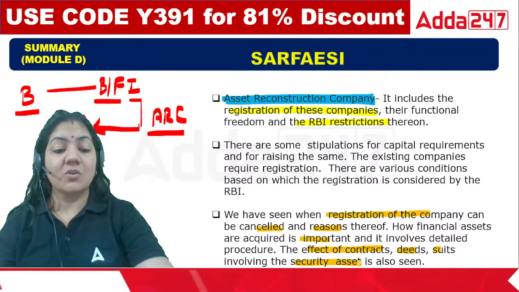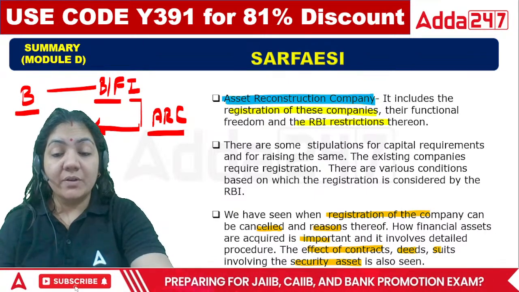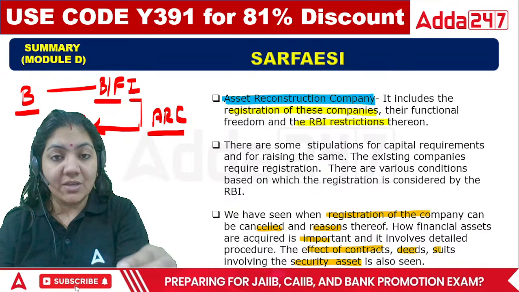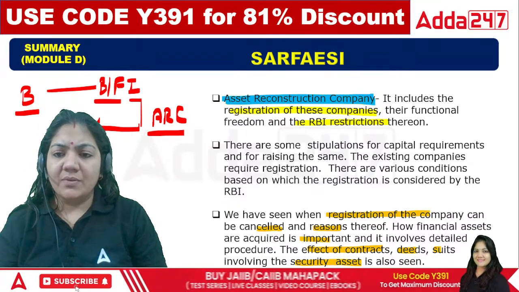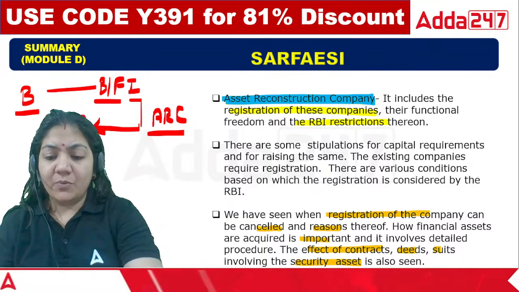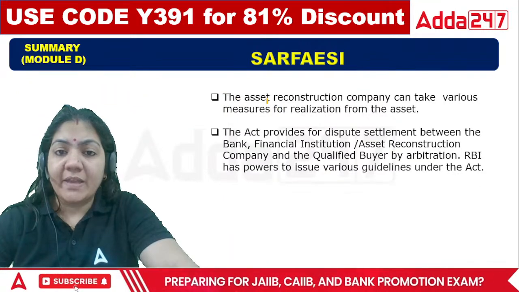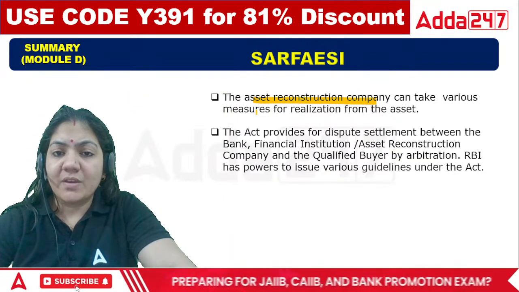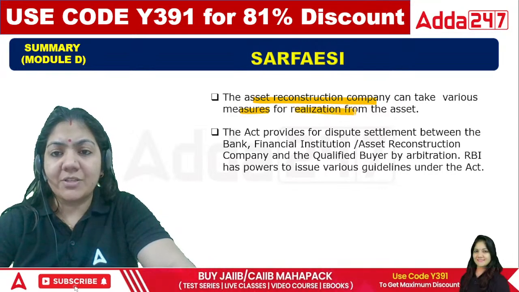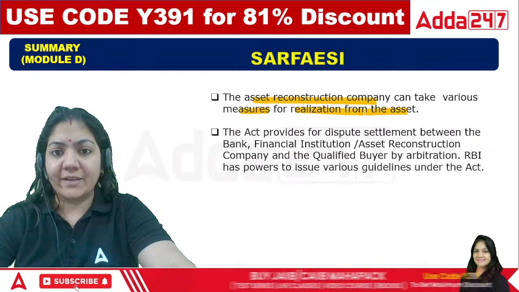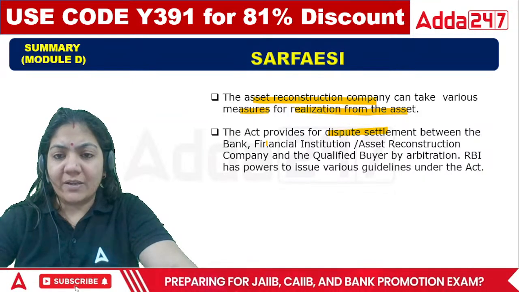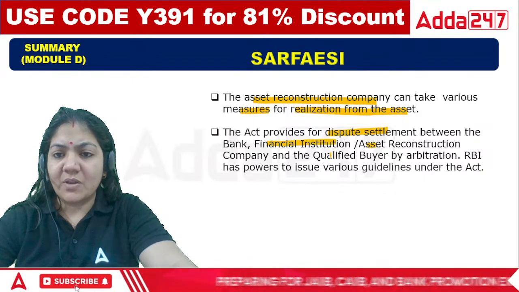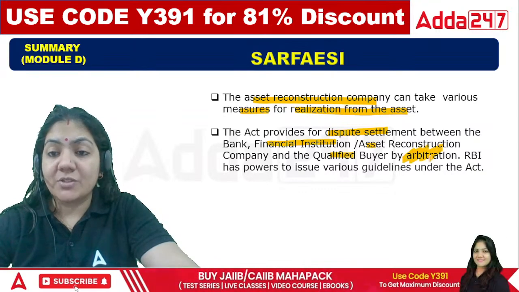Security asset means the security that the borrower has deposited. Also, the ARC company can take various measures for realization from the asset. The Act also provides for dispute settlement between bank, financial institution, ARC company and qualified buyer by arbitration.